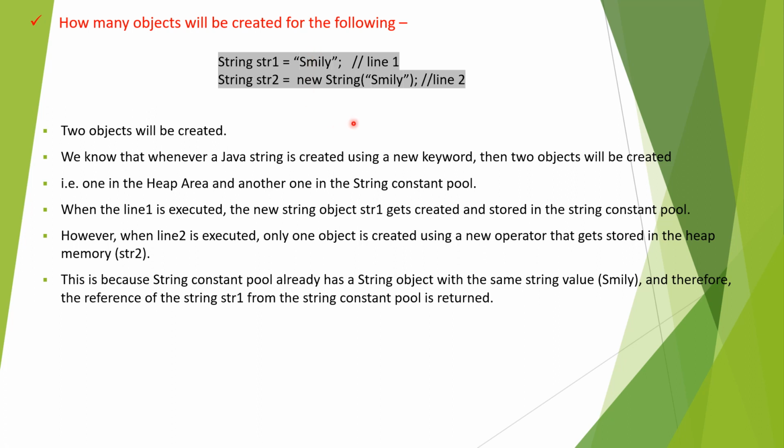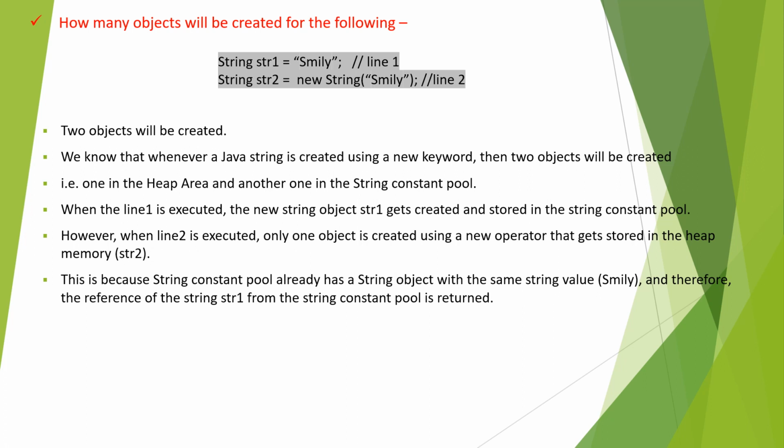So it will check whether that particular string object with the same string value is present or not. Obviously it is present, we have given it in str1, and therefore the reference of this string 1 from the string constant pool will be returned. In this way two objects will be created for these two lines.